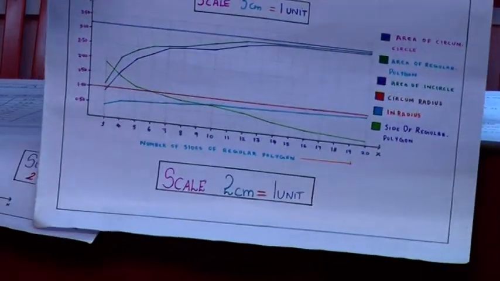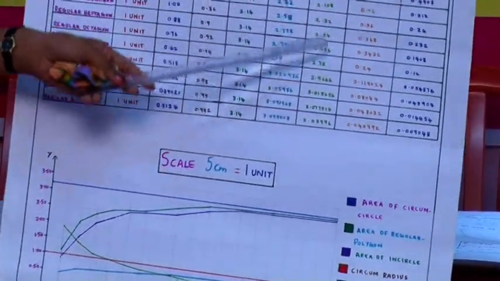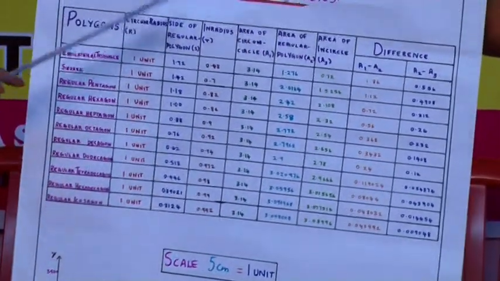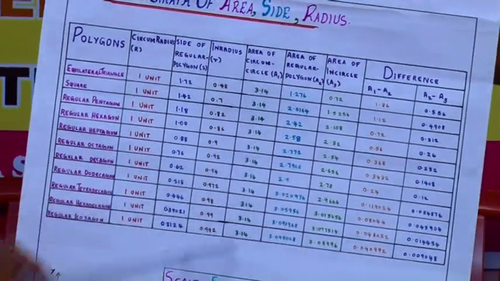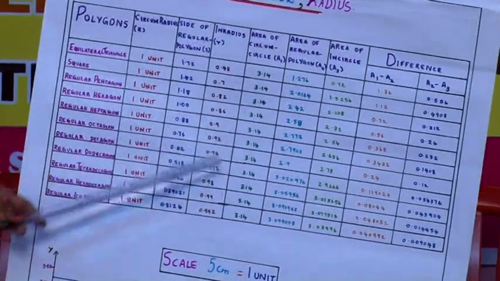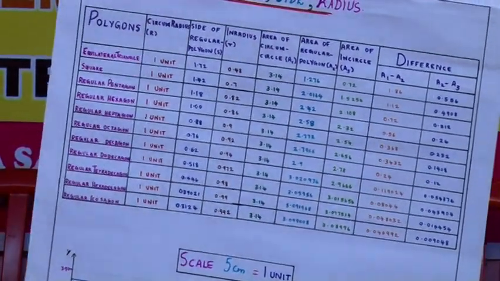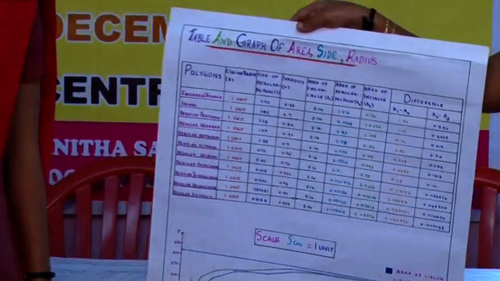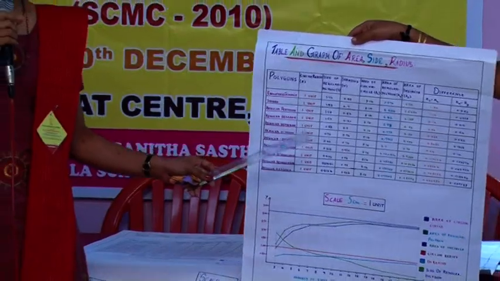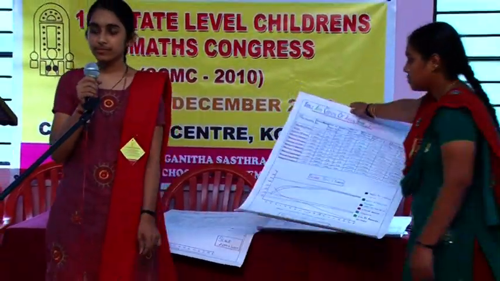In this table, we can see that the area of the regular polygon and the area of the incircle approaches the area of the circumcircle, but it does not become the area of the circumcircle. The inradius approaches the circumradius. The length of side of regular polygon decreases as the number of sides of regular polygon increases. Using this table, we made a graph. We can see all these facts in this graph.